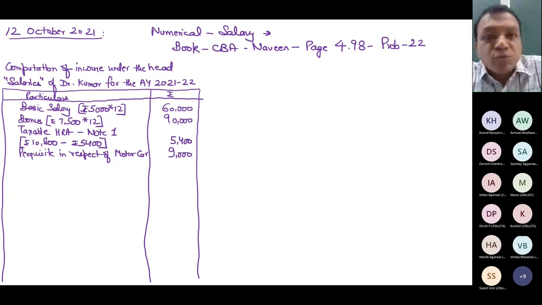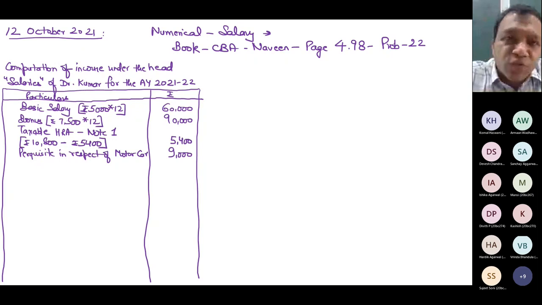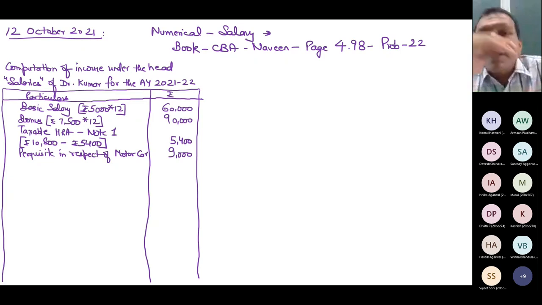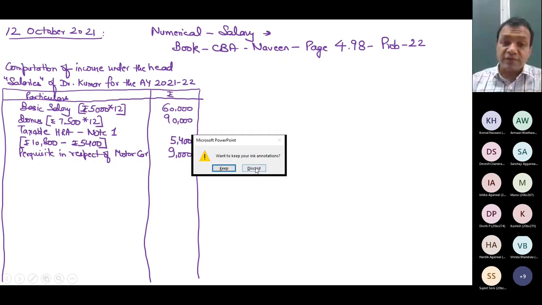And if you remember, when car is owned by employer, expense incurred by employer, car capacity less than 1.6 liter, use official and personal, the answer is 1800 per month or 2400 per month depending upon the engine capacity, plus 900 per month if driver is also provided. In this case, driver is not provided, the car is less than 1.6 liter, so the answer is 1800 per month into 5, it becomes 9000. Next answer. But do remember that you have to give reason.